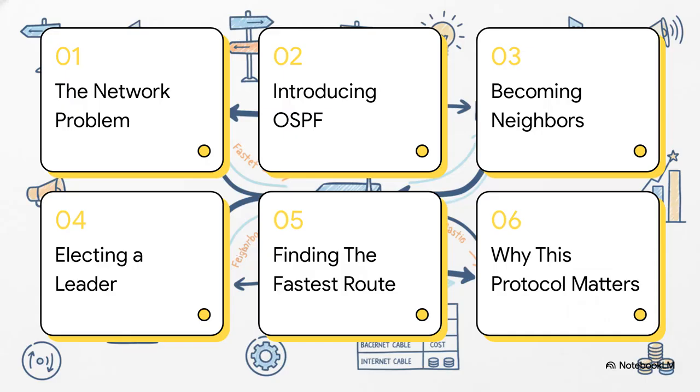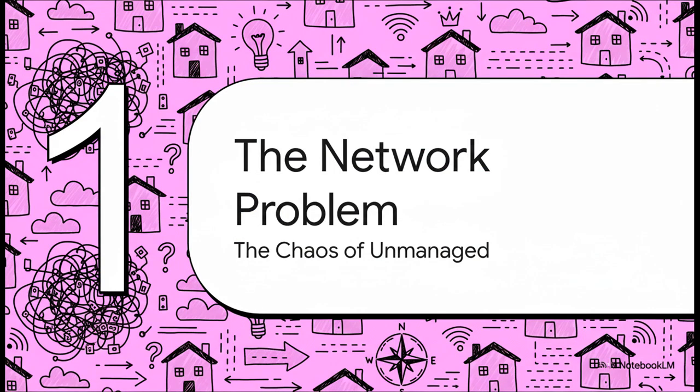Here's our game plan. First, we'll look at why we even need rules by exploring the chaos of an unchecked network. Then we'll introduce the hero of our story, OSPF. We'll see how routers make friends, pick a leader, and then map out the best routes. And finally, we'll wrap up with why this whole system is so incredibly important. All right, first things first.